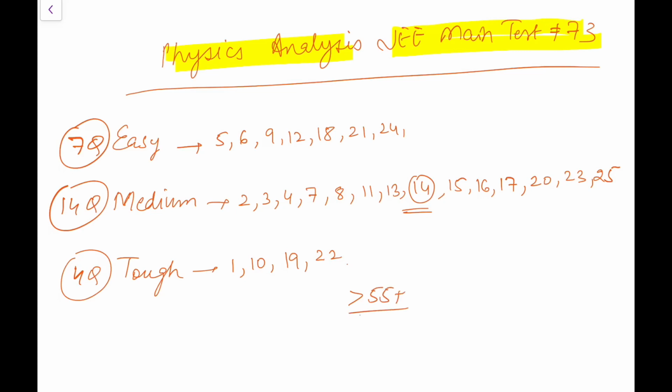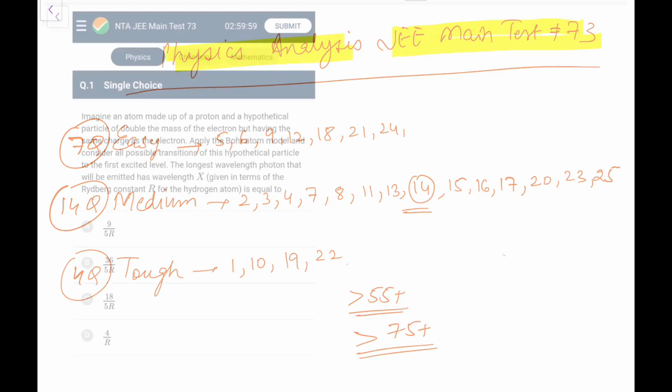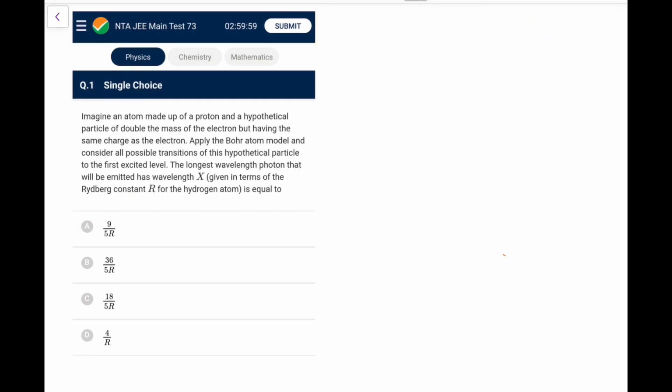Again, I say if you score 55 plus, you are going decent, and if you are preparing for Advanced, you should get 75 to 80 plus in this particular paper if you are looking for a good rank in that. So let's begin the paper.